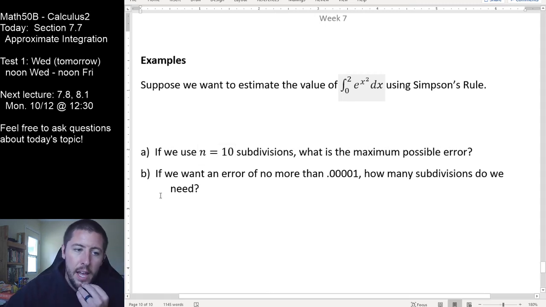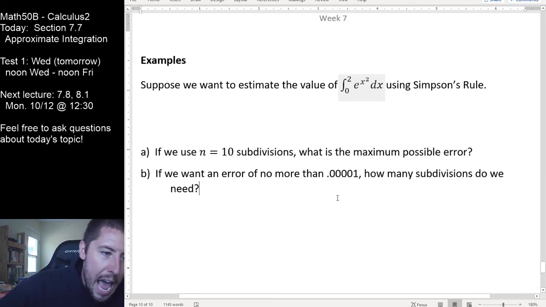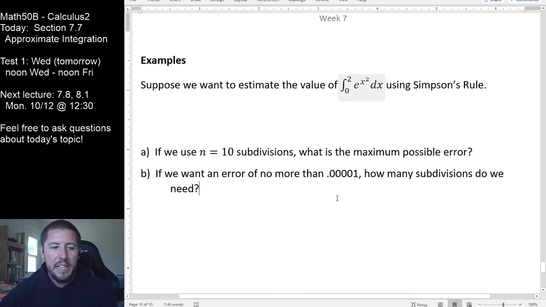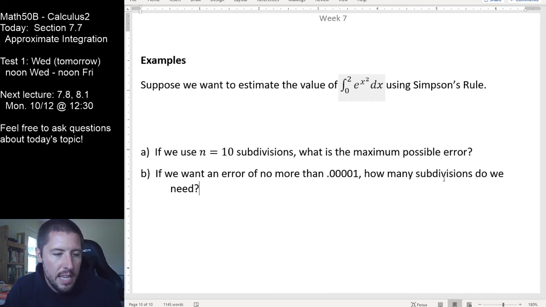Our second question, I flip it around. I'm going to say, all right, I actually need to get a maximum error of 0.00001. How many subdivisions would I have to break this thing down into to have a guarantee of no more error in our answer than that? So these are inverse questions of each other right here. In one case, we know n and we want e. In the second case, we know e and we want n.